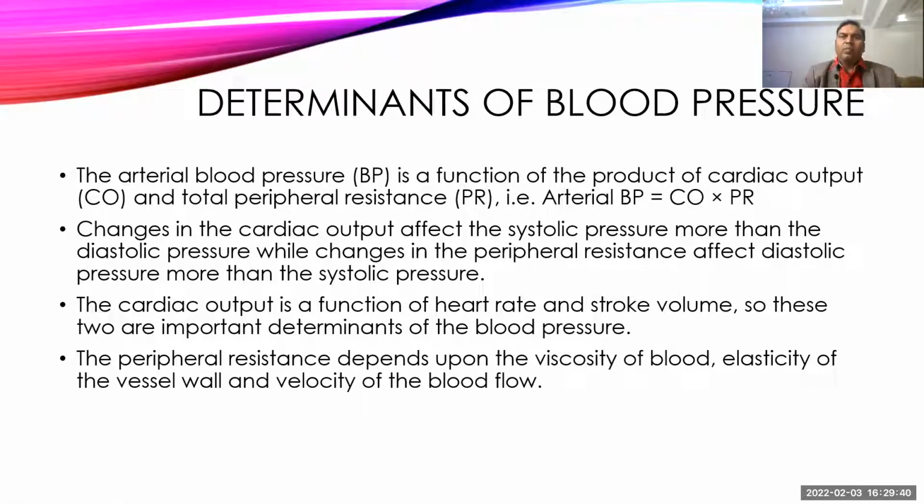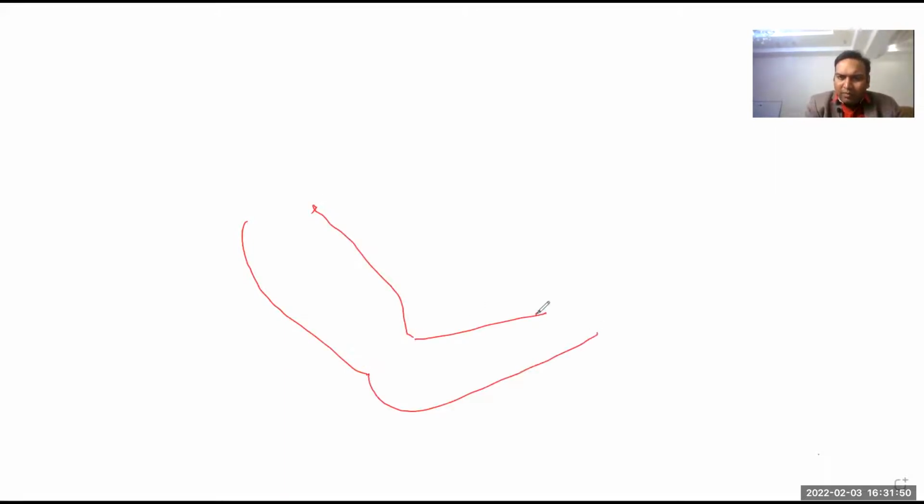Now, before going to the determinants of blood pressure, so this will put on an arm. We can usually put it on any arm, but we usually put it on the right arm. We can measure in both right and left arm, but normally we usually stand on the right side of the patient, so we usually measure blood pressure on the right arm. Okay, and we'll apply the BP cuff here. We call that pad the BP cuff.